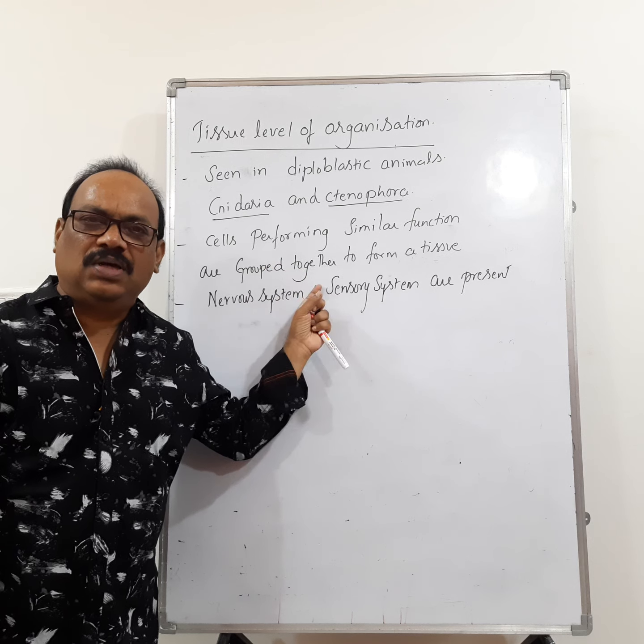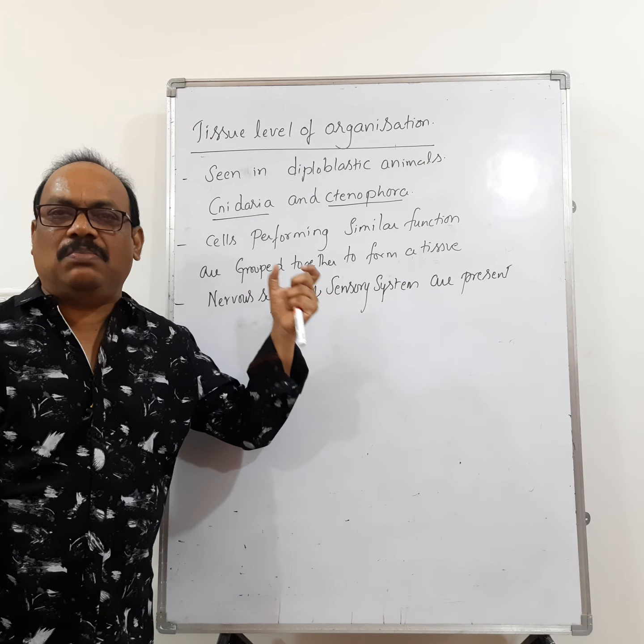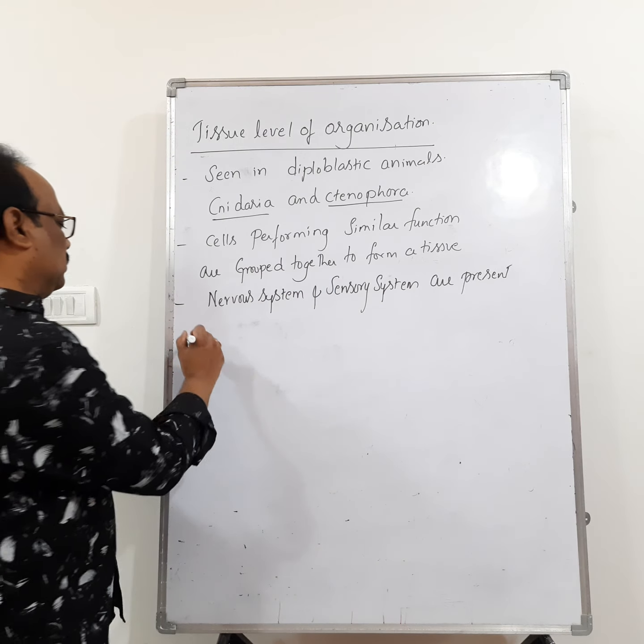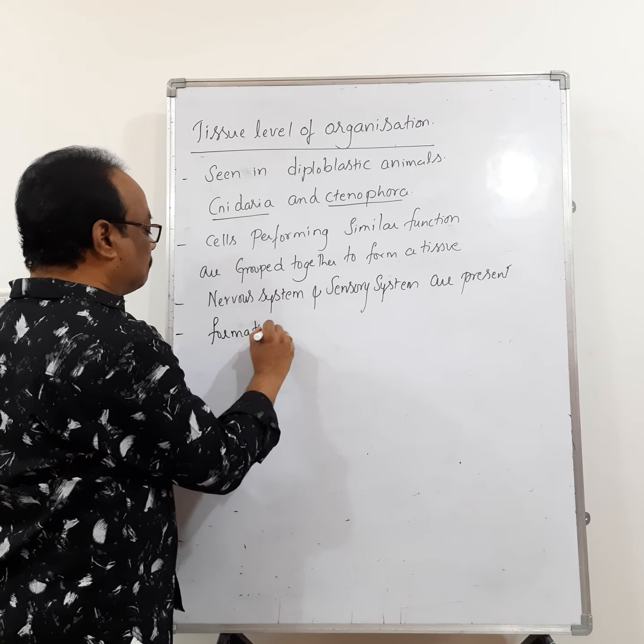Formation of tissue is the first key transition in the animal body plan. Remember that.